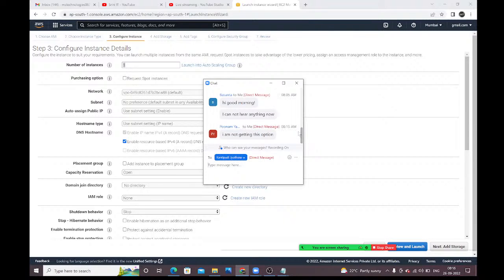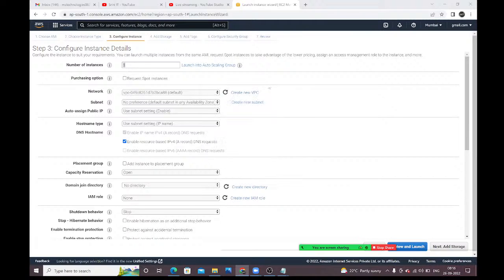What options are you getting? You are not getting this option. Everyone you will get it. At the right side corner, opt into the new experience. Click on opt in to the new experience. Yeah, I did. But I'm getting some other page actually. We'll discuss at the end of the session, please share your screen.